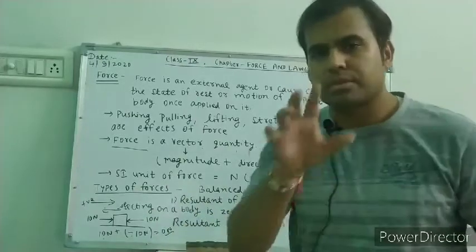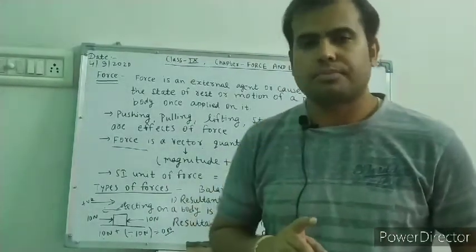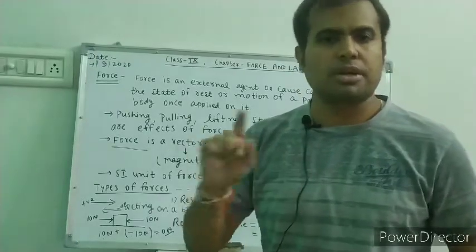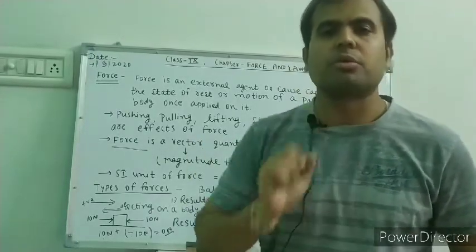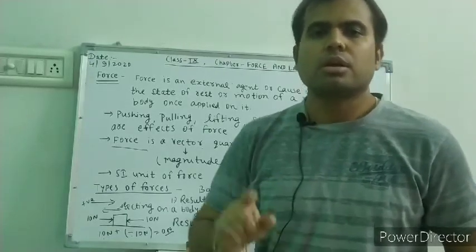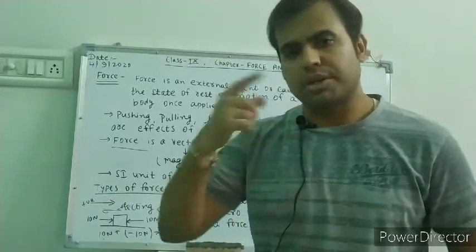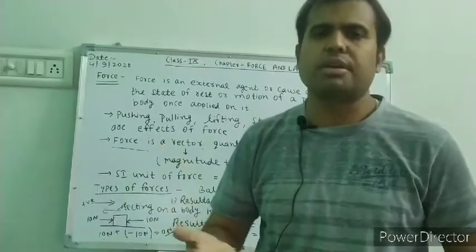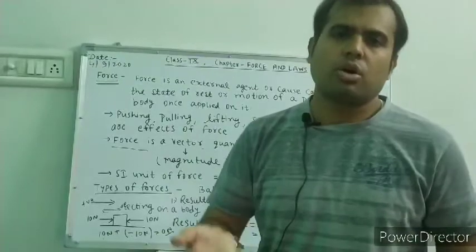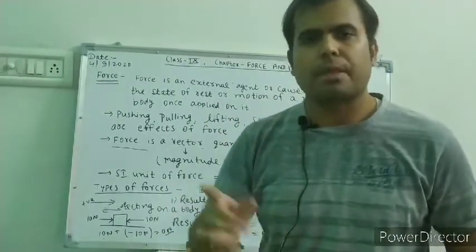In the same way, suppose there is another example. A car is moving on a straight road with uniform speed, meaning constant speed. When the driver changes its speed, like increasing the speed, accelerating, or decreasing the speed, it will change the motion of the car.